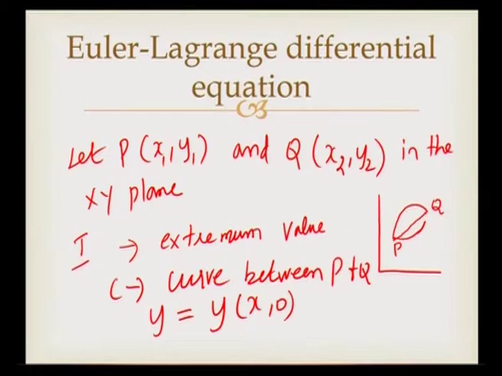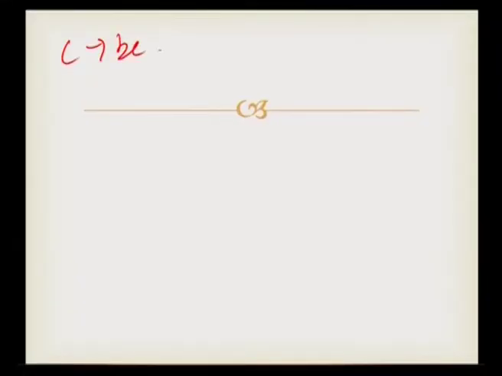Let also the value of the functional along the curve C be extremum.